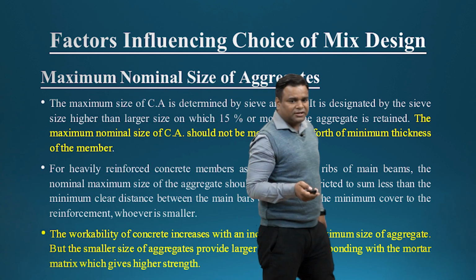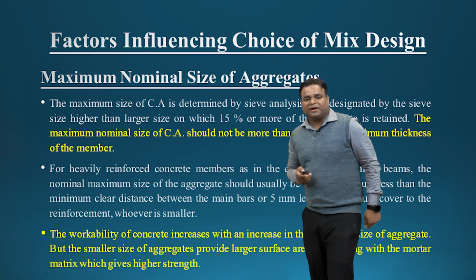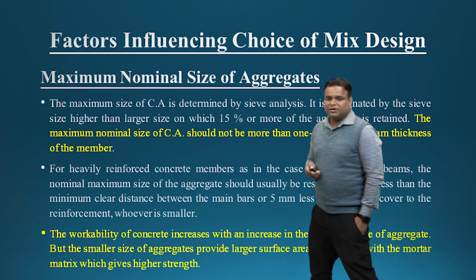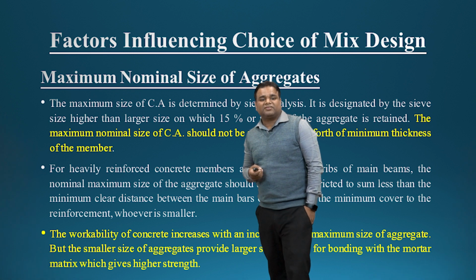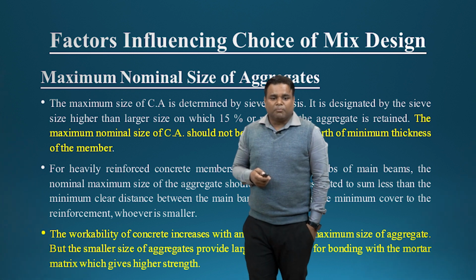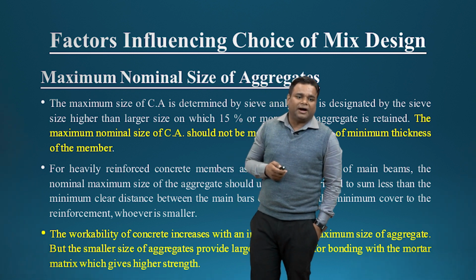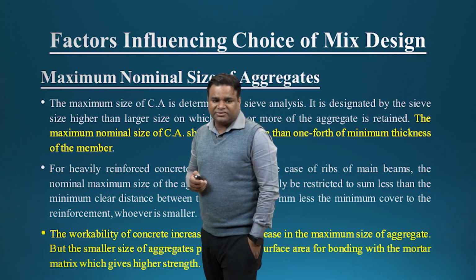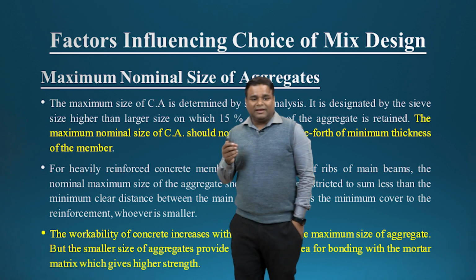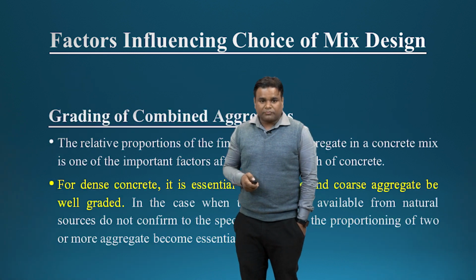So the last point is that the workability of concrete increases with the increase of the maximum size of aggregate, but smaller size provides a larger surface area for bonding, which gives the highest strength. So it is a very important point. To get the highest strength, we have to use the lesser size of aggregates.